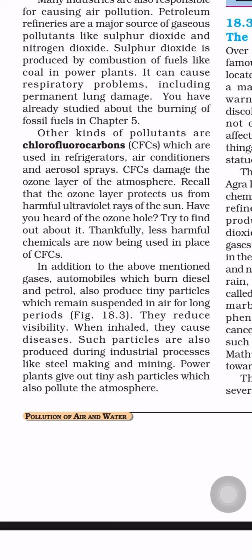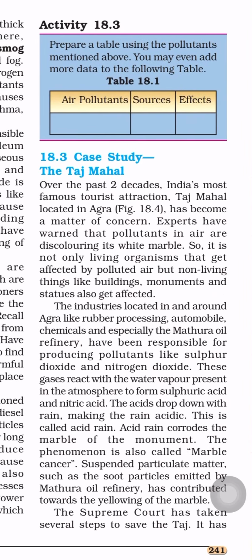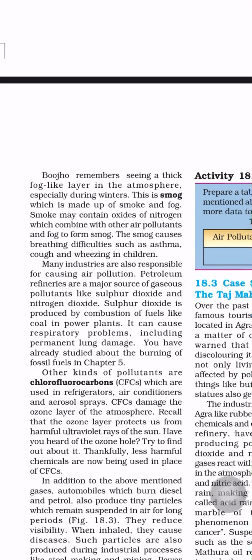When inhaled, they cause diseases. Such particles are also produced during industrial processes like steel making and mining. Also, they create a lot of pollutants in the atmosphere. Power plants give out tiny ash particles which also pollute the atmosphere. Okay, so these are the pollutants.